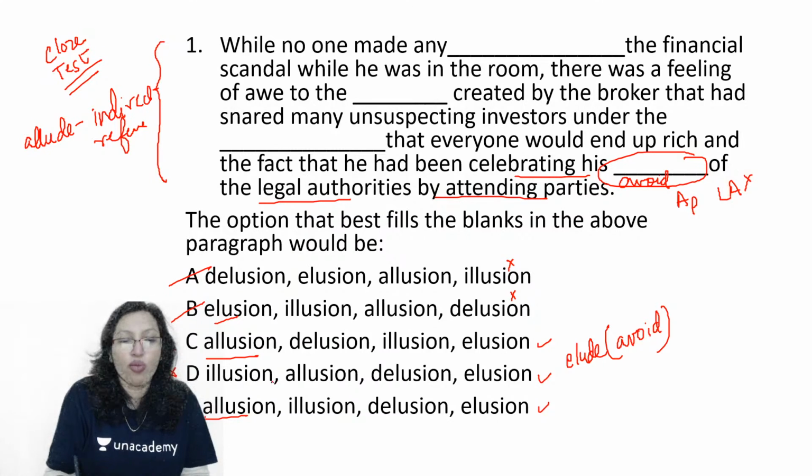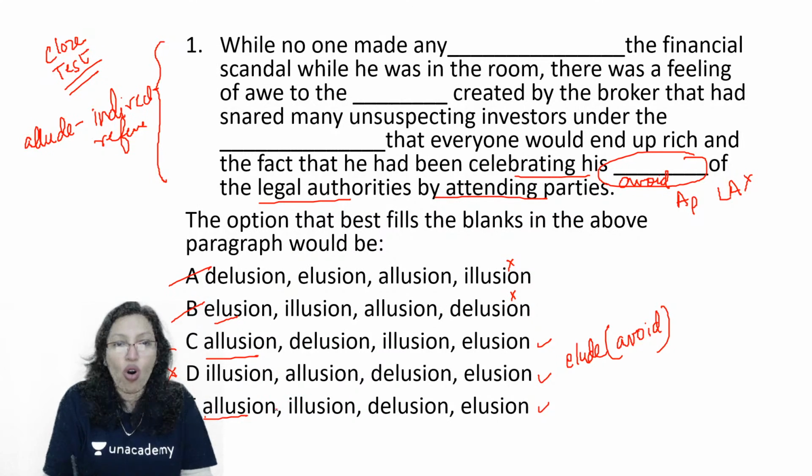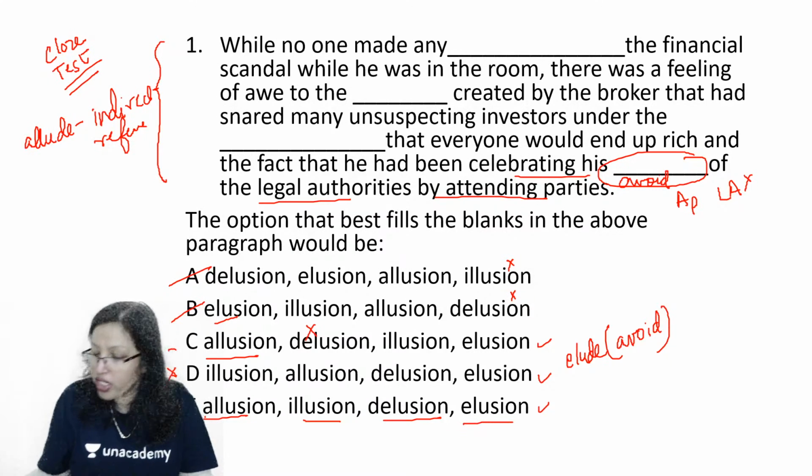And then guys, of course, between C and E, I will go through, and there was a feeling of awe, so the delusion is incorrect, and therefore let's eliminate that. So clearly the correct answer has to be allusion, then delusion, and then illusion. So option E will be the best choice, guys.